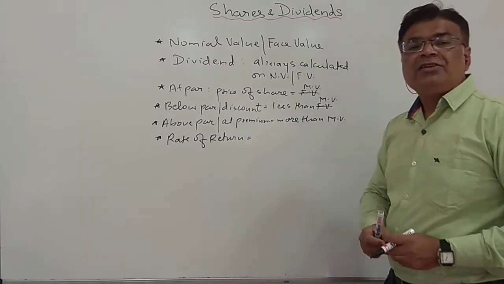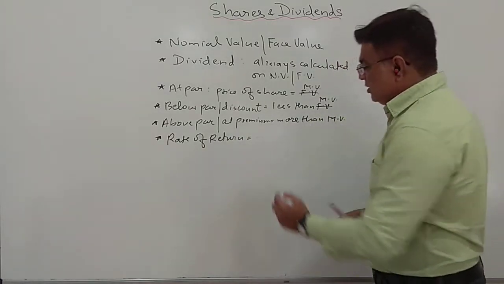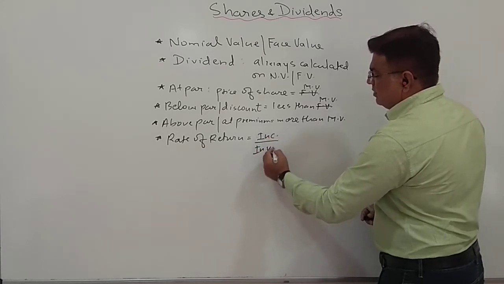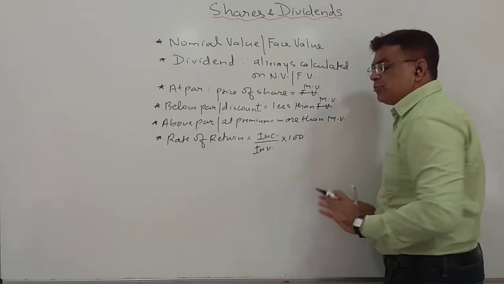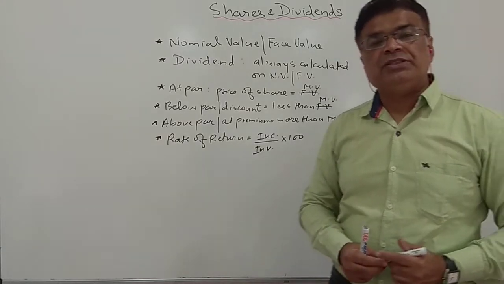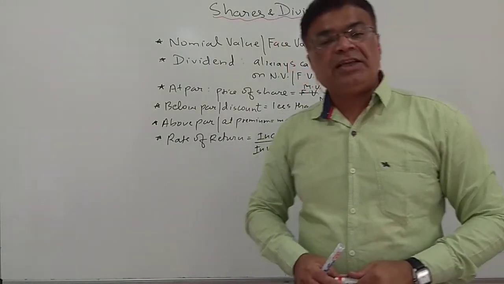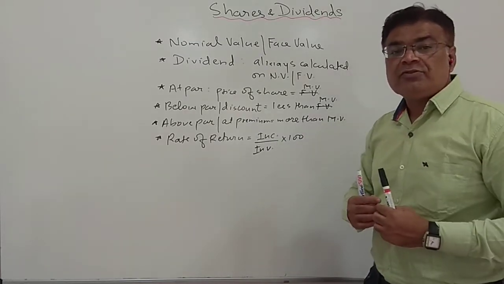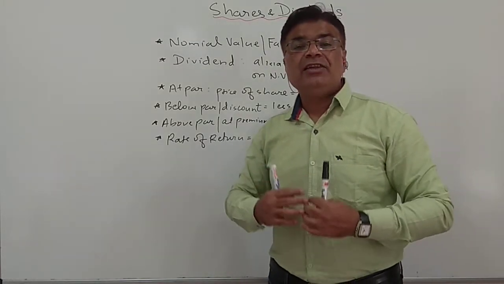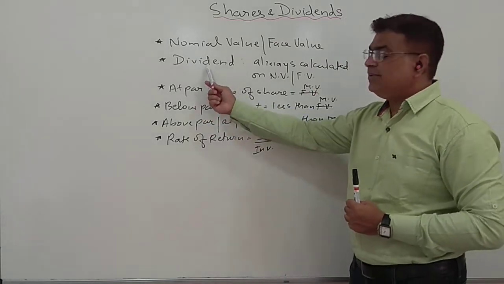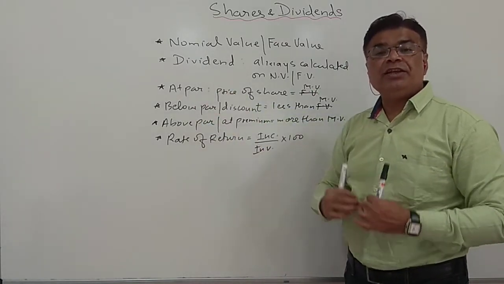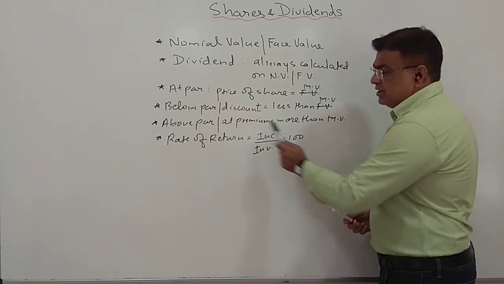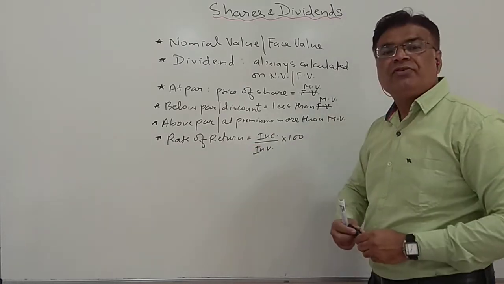So how will you find it? It is your income upon investment into 100. Suppose I have invested 1 lakh rupees and my income is 20,000. Now tell me students, in the share market, how can we get income? In the form of dividend. So dividend is one type of income for you. So income upon investment into 100 will give you the rate of return.